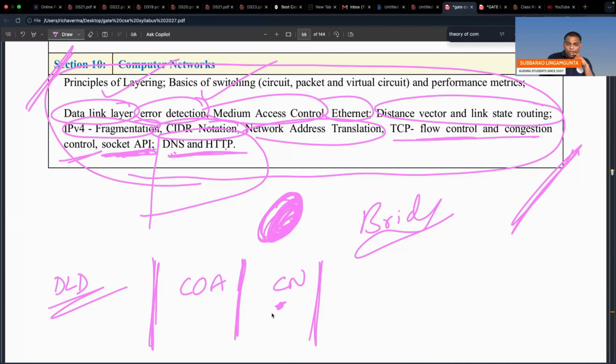You can compare once. And in the application layer, many things are removed. If you don't want to take a risk, you can study the old syllabus only.